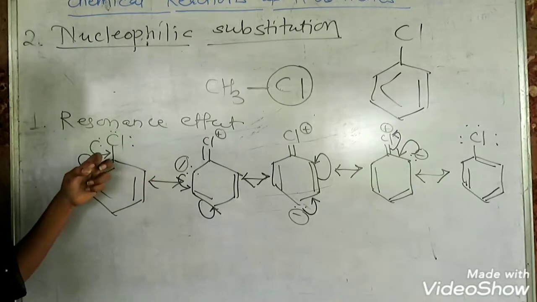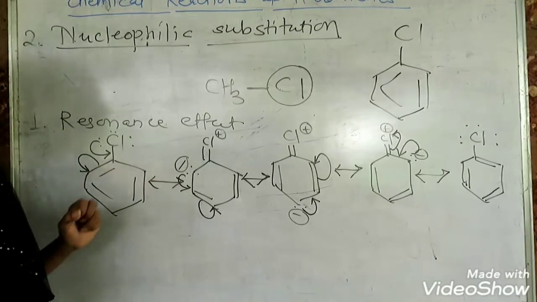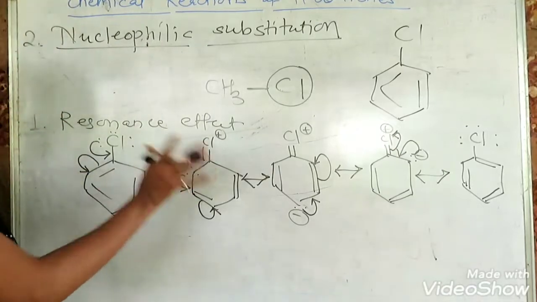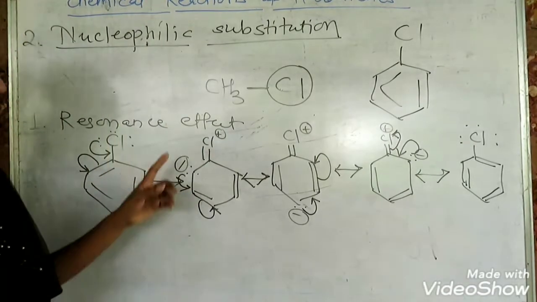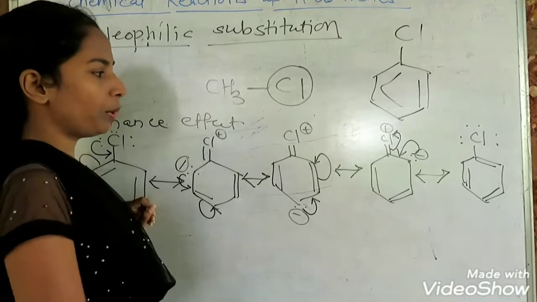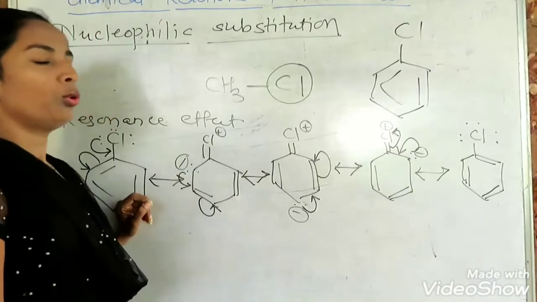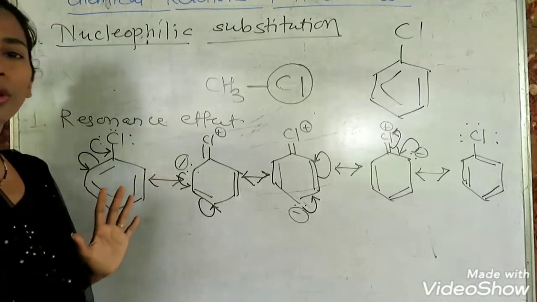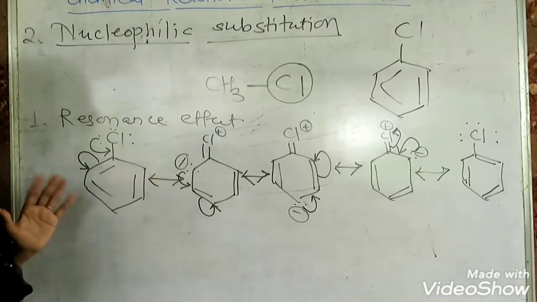So if a phenyl carbocation is formed, it is not possible because of the resonance effect of halogens, and backside attack is not possible because of the presence of the halogen, so neither the SN1 nor the SN2 mechanism is shown. Therefore it does not follow any nucleophilic substitution reaction.